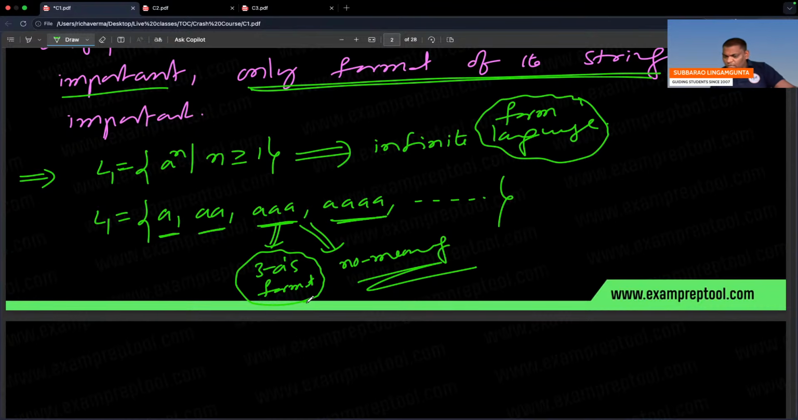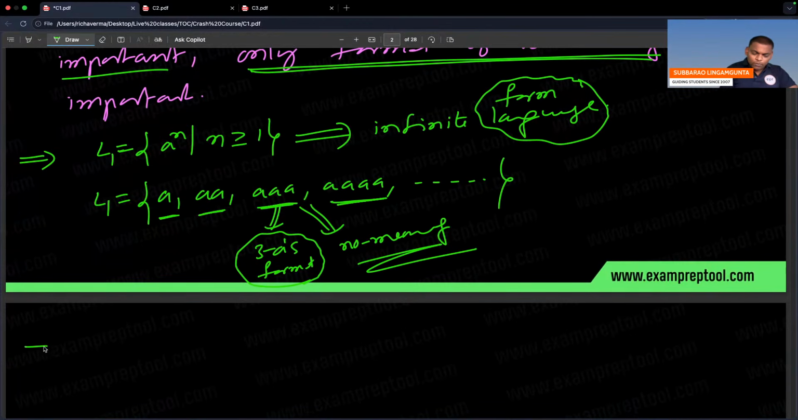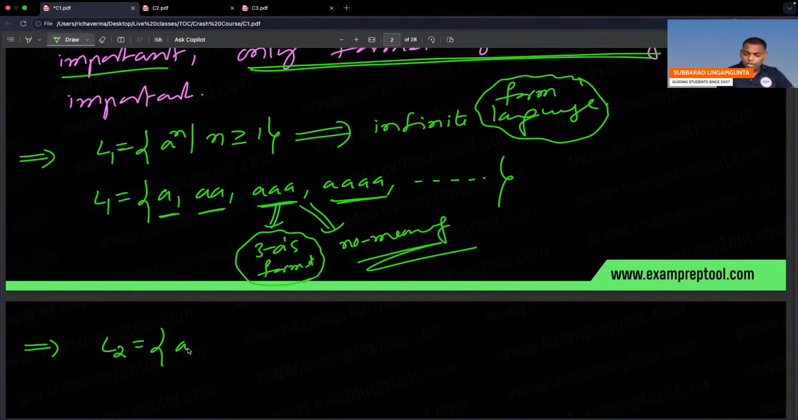What is the last string? N can be anything. I think let me give one more example. L2 is equal to a power m, b power n, where m comma n are greater than or equal to 1.